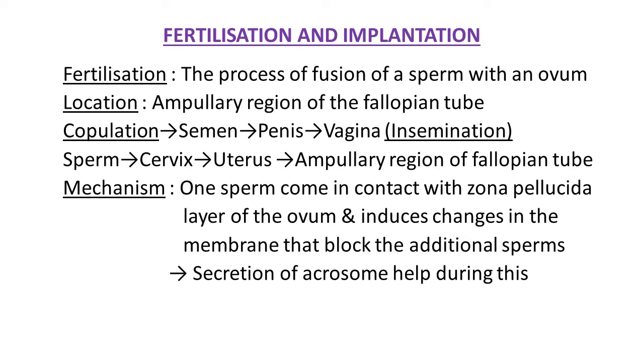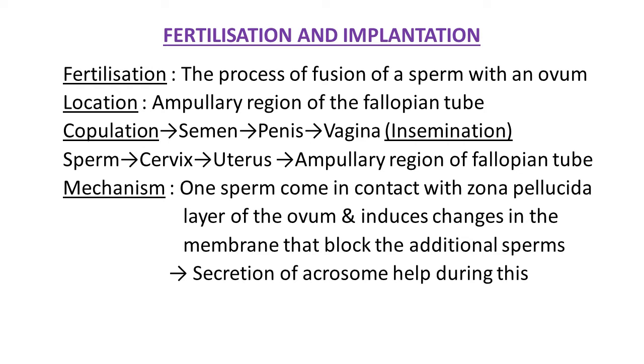During the process of fertilization, copulation takes place. At that time, semen from the male is released through the penis and moves towards the vagina, that is the insemination process. So during this process, sperm further move through the cervix region up to the uterus and the ampullary region of the fallopian tube, where exactly this process takes place. So we can understand that after formation of male and female gametes, this process takes place, that is known as fertilization